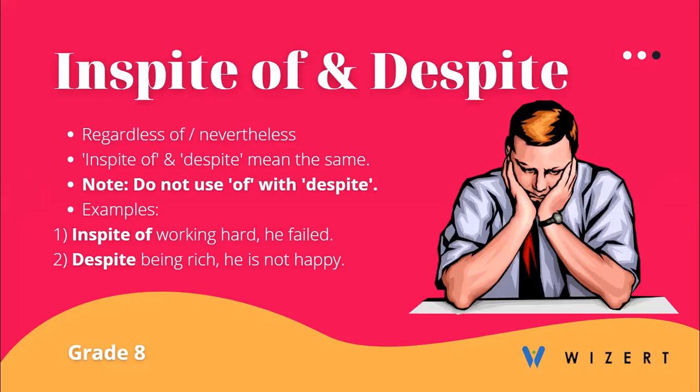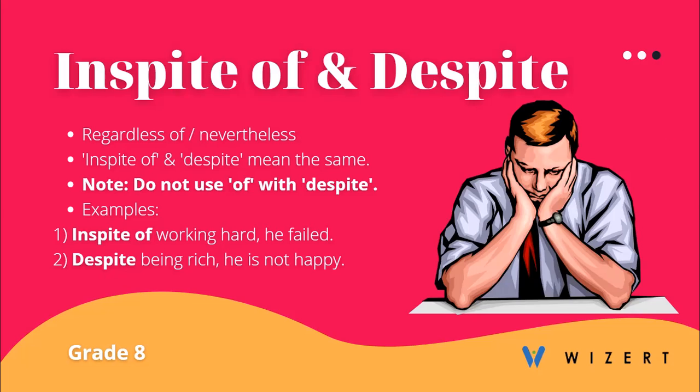In spite of and despite mean regardless of or nevertheless. Both these words mean the same. However, we cannot use the word of with despite. Let us look at the examples. In spite of working hard, he failed. So it means that even though the person had worked hard, he still could not pass and he failed. Despite being rich, he is not happy. So although he is rich, he is not happy, he is sad and depressed.